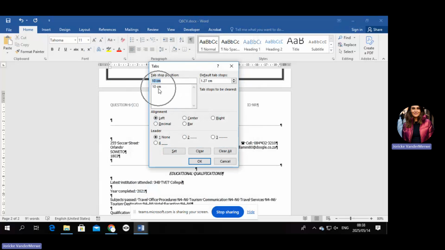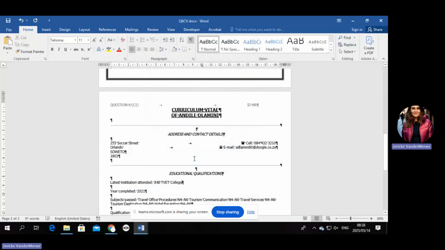We ensure that it's set there in that little space given and we say okay. All right. Now we are going to say that is that. And then we can type in JHB TVET College. Okay, now I want to show you something. Because you didn't select that whole thing, can you see now here, my tab stop is there. The moment I put my mouse there, my tab stop has disappeared.